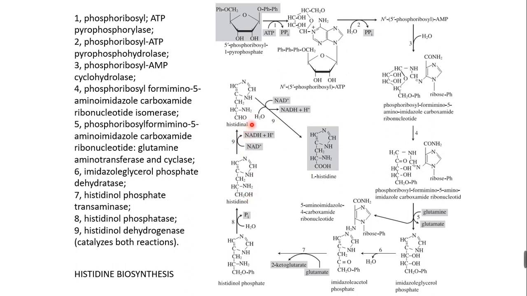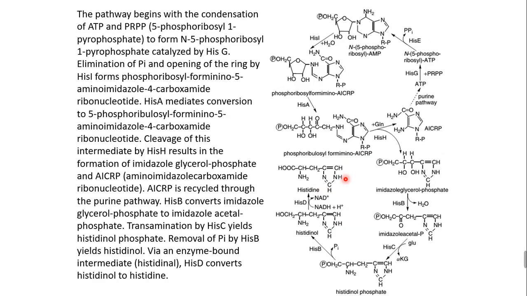OL is converted into AL, that is, this is the hydroxyl moiety and this is the aldehyde moiety. The ninth enzyme, histidinol dehydrogenase, catalyzes both reactions, NAD to NADH plus H plus, and this ultimately forms the final product, L-histidine. So that's all about this amino acid biosynthesis.